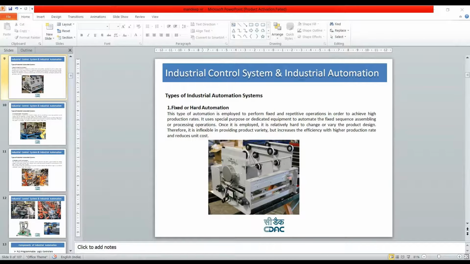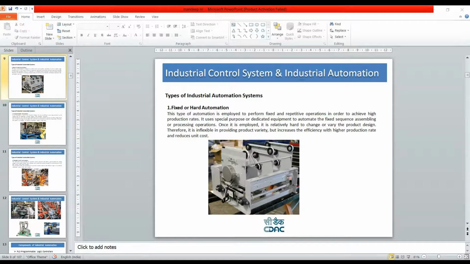Here it is. Next is the types of automation system. Now see here, this is a very basic example of automation system. This type of automation is a mechanical system. Mechanical system is where only the mechanical movable parts are working, there is no electronic system. This type of system is employed to perform fixed and repetitive operations in order to achieve high production rates.